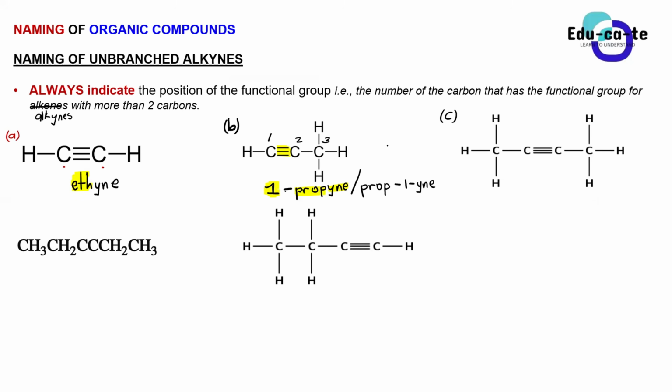So propine is still fine for this one, but it is difficult for everyone to get that sense. That is why, for safety purposes, I indicate the position once you have more than 2 carbons. But this one is acceptable to say that this is propine, because that's the only position you can have for the triple bond. But to make things a bit less complicated, calling it 1-propine is still correct.